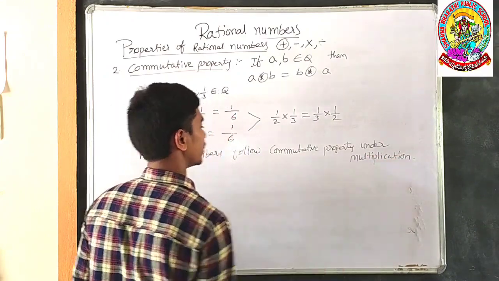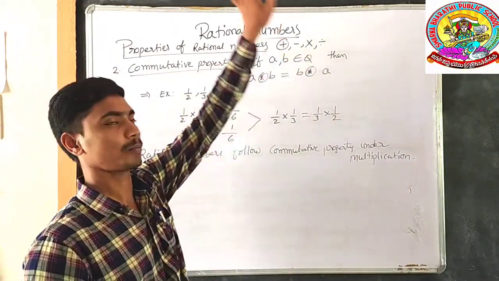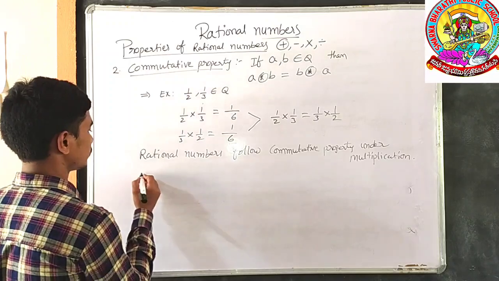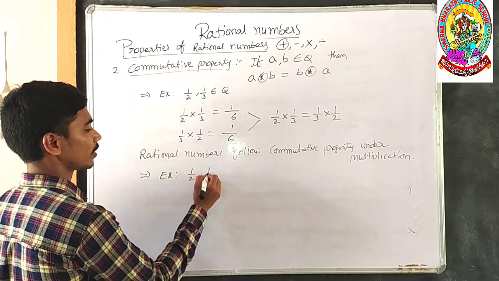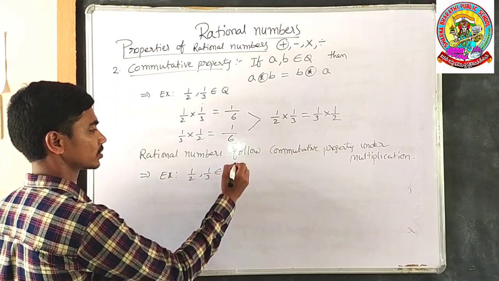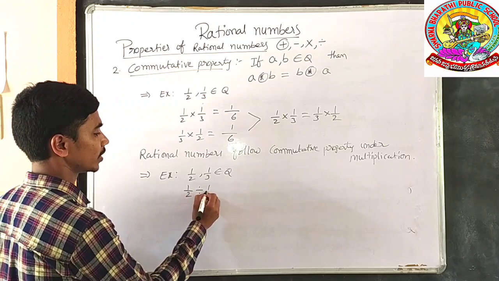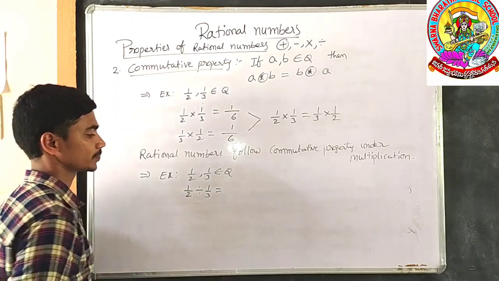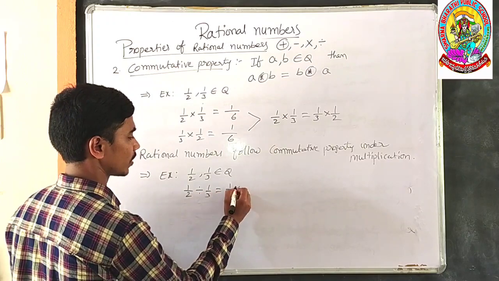Under the operation multiplication. Next, does it follow commutative property under the operation division? We shall check with the same example. Example, 1 by 2 comma 1 by 3 belongs to the rational numbers. 1 by 2 divided by 1 by 3. Once we operate 1 by 2 divided by 1 by 3, what will happen?